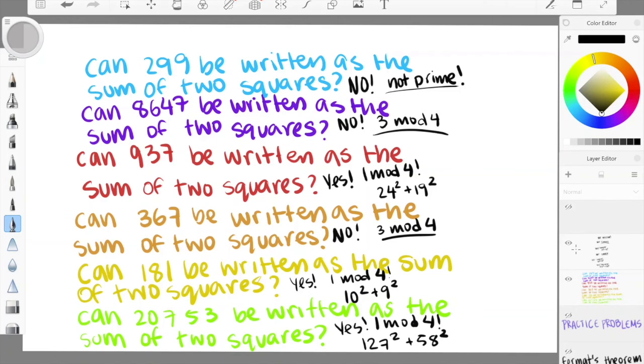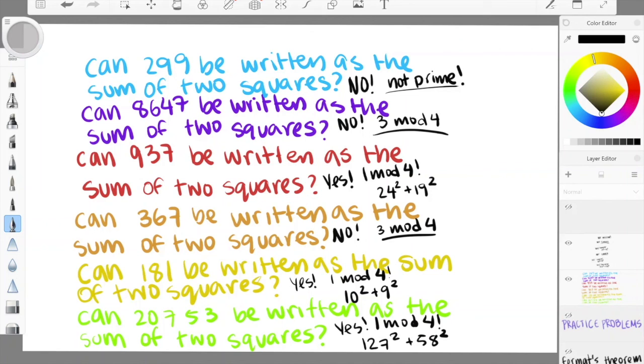Can 937 be written as a sum of two squares? The answer is yes. It's 1 mod 4, so it works with our theorem, and it's 24 squared plus 19 squared. Can 367 be written as a sum of two squares? The answer is no. It's 3 mod 4, not 1 mod 4. 181 can be written as the sum of two squares as 10 squared plus 9 squared.